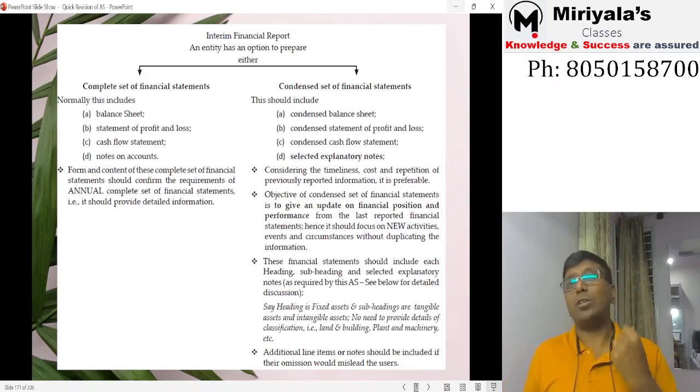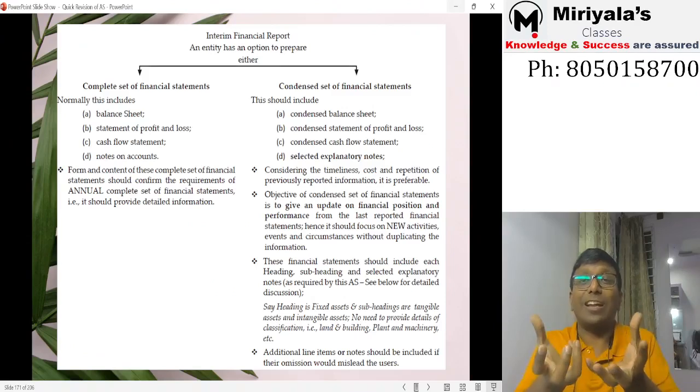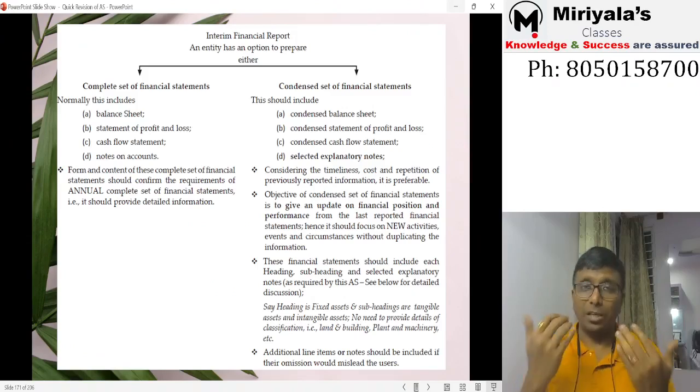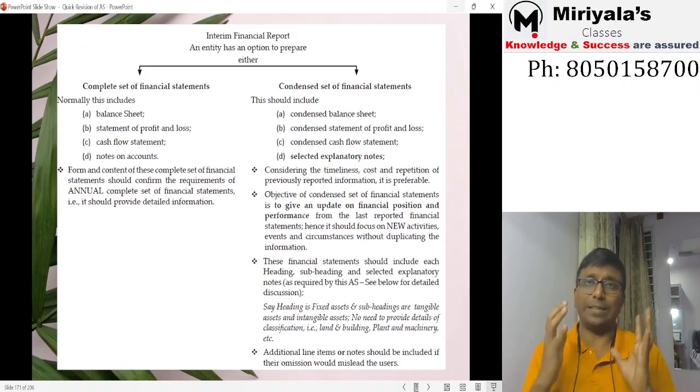If there is a proposed dividend, you are supposed to give that information. If there is a discontinuation or something like that taking place, then you are supposed to give it. If some extraordinary activity happened, which management feels should be shared with the members or the investors of the company, then yes, you are supposed to provide that information also. Hope you understood.